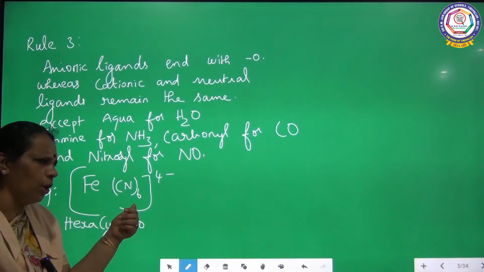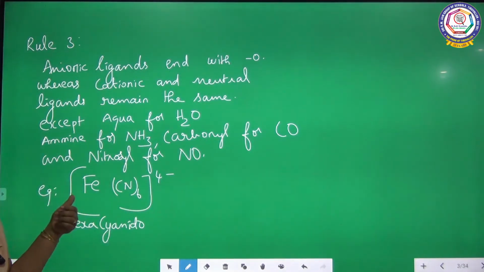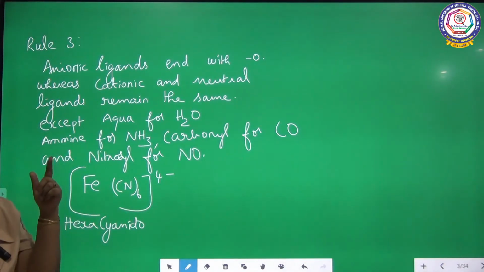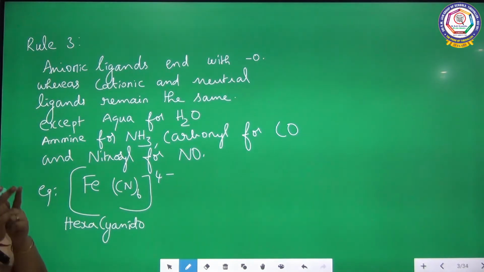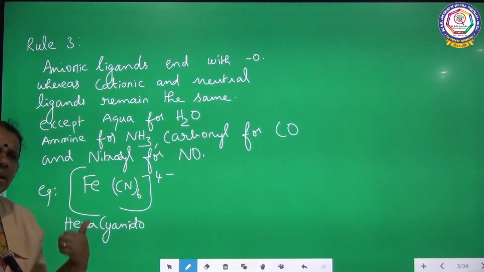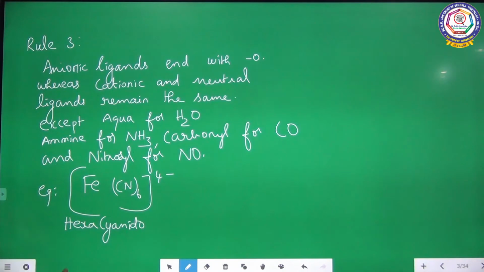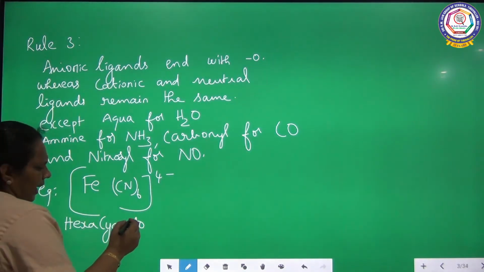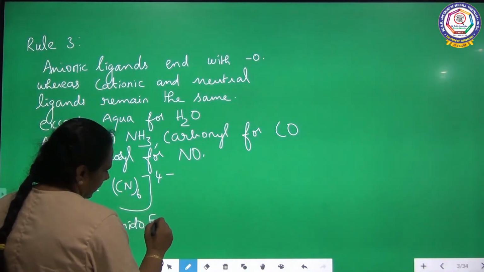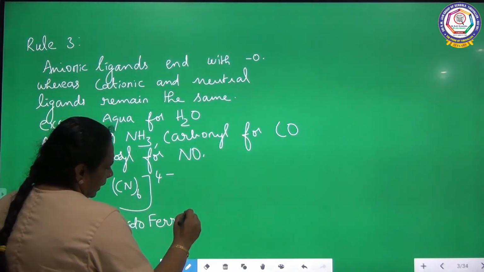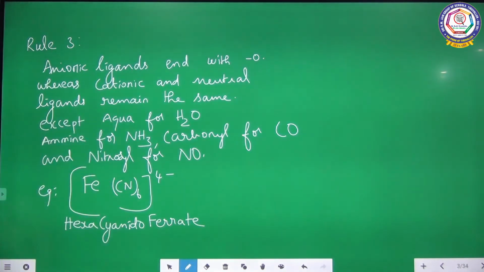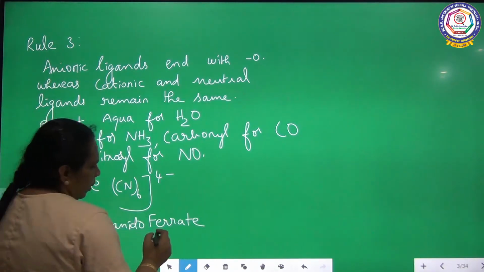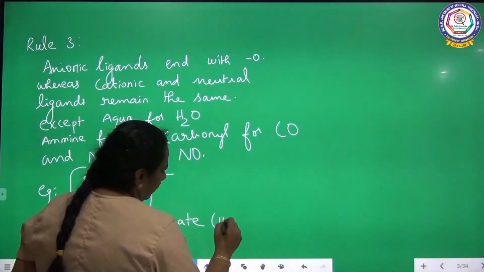As cyanido is a negative ligand attached to the central metal ion, the central metal ion should be ended with ATE. So when you name the complex, it will be hexacyanidoferrate. Hexacyanidoferrate. When you see the oxidation state of the central metal ion, it is 2, hexacyanidoferrate(II) ion.